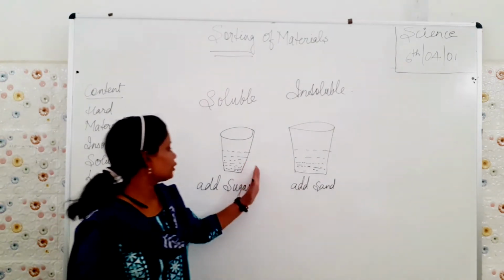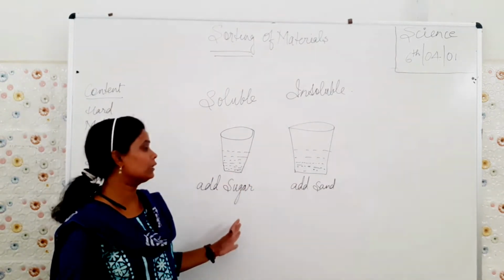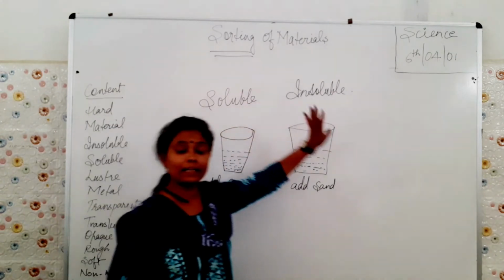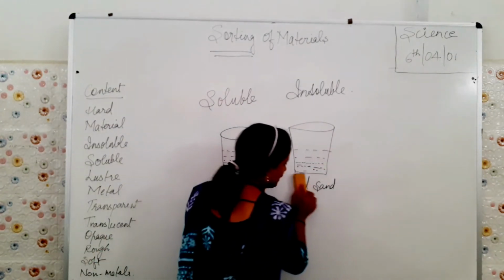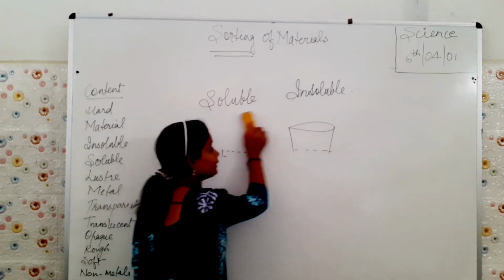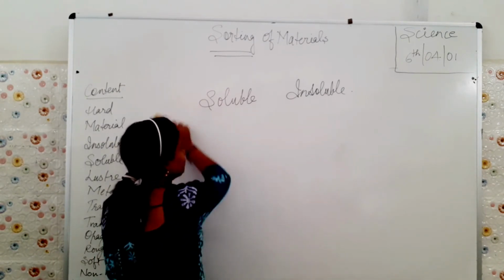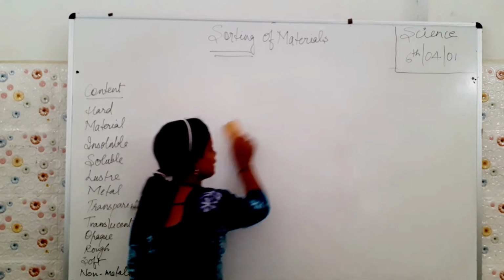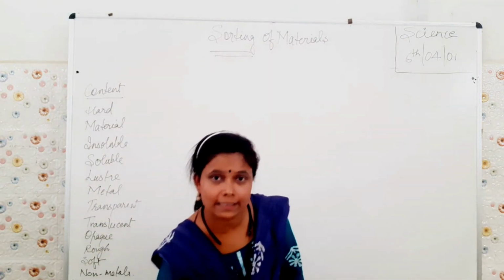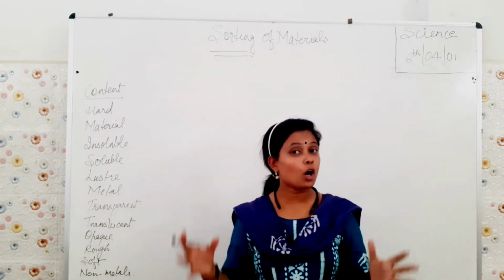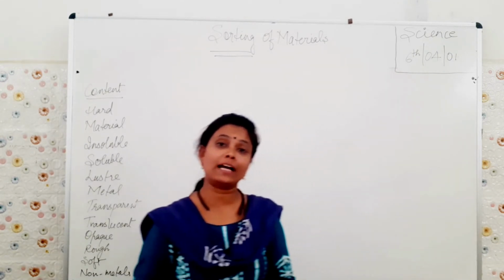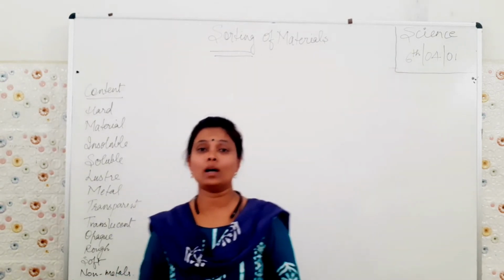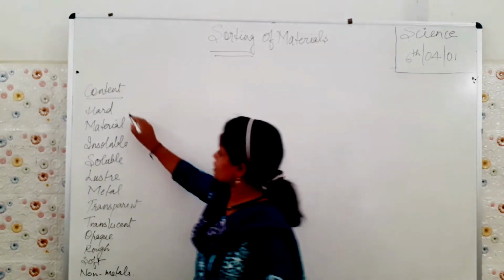So this could be the difference between soluble and insoluble substances. You can try this at your home and definitely try it out, because science is all about practical only. This is a small chapter but a very important chapter. Fine, why? Because it deals with our day-to-day life. So we have discussed this.